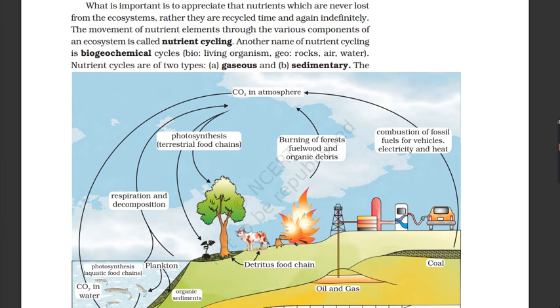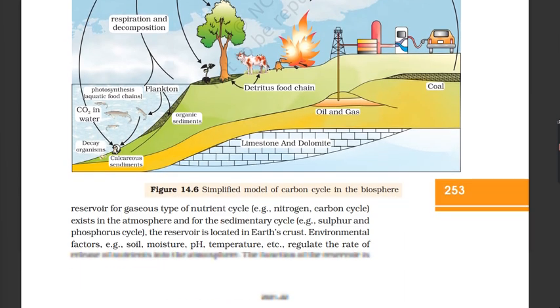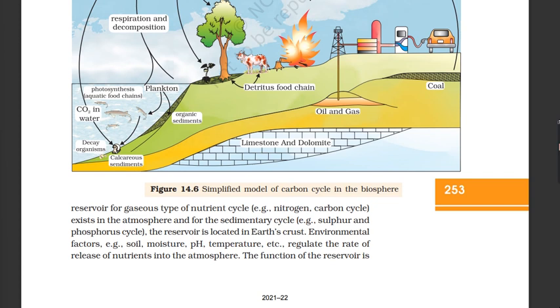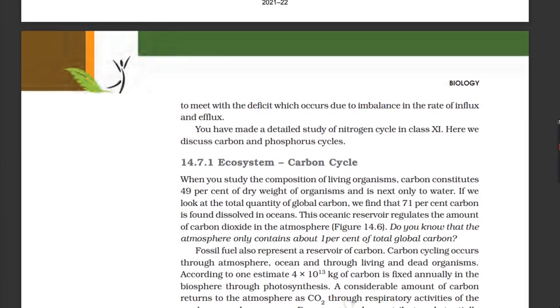Nutrient cycles are of two types, A, gaseous and B, sedimentary. The reservoir for gaseous type of nutrient cycle, example, nitrogen, carbon cycle, exists in the atmosphere, and for the sedimentary cycle, example, sulfur and phosphorus cycle, the reservoir is located in Earth's crust. Environmental factors, example, soil, moisture, pH, temperature, etc., regulate the rate of release of nutrients into the atmosphere. The function of the reservoir is to meet with the deficit which occurs due to imbalance in the rate of influx and efflux.